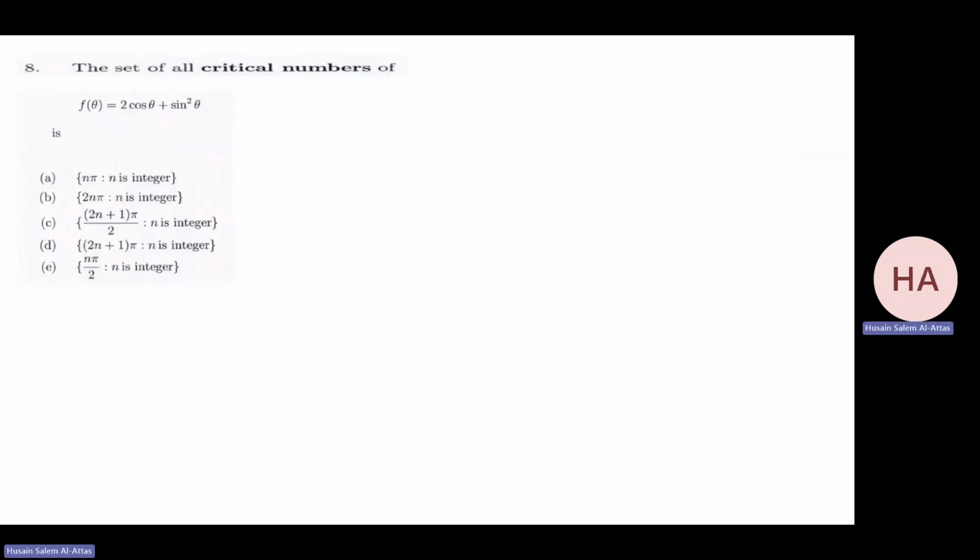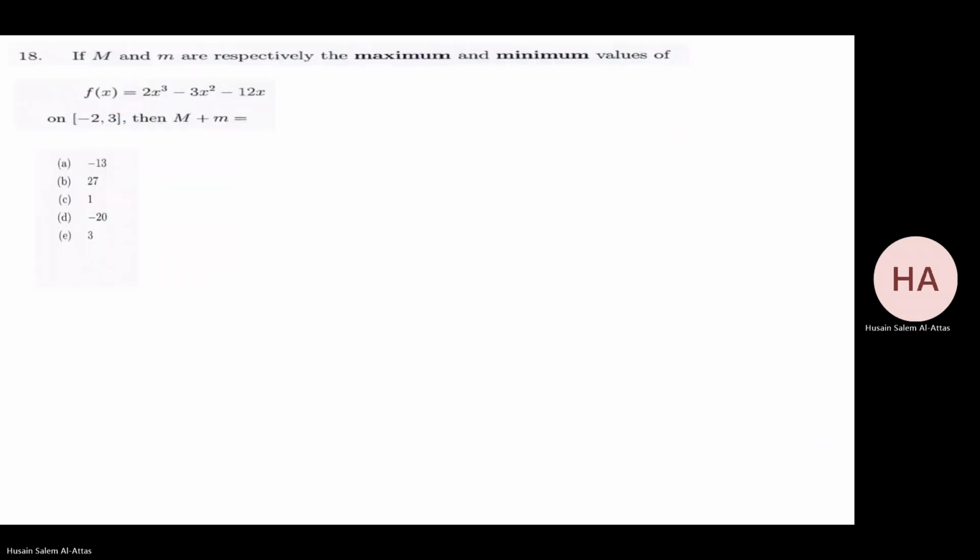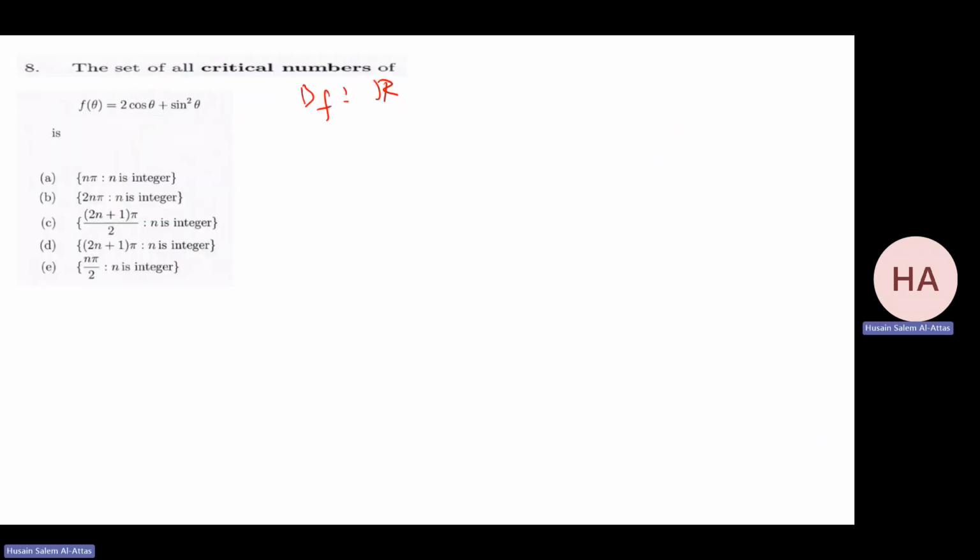The set of all critical numbers. You need to find the critical numbers. The domain of F is all real numbers. Yeah, almost there. So you need to find F prime of theta, and that will be minus 2 sine theta plus 2 sine cosine. Okay, I'll take 2 sine as common factor. The remaining is what?